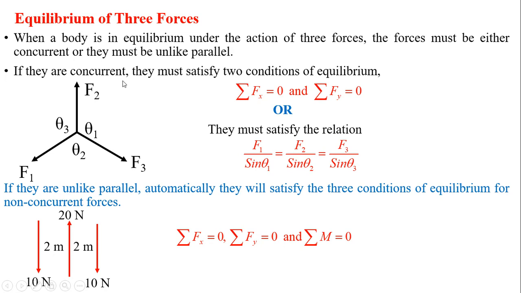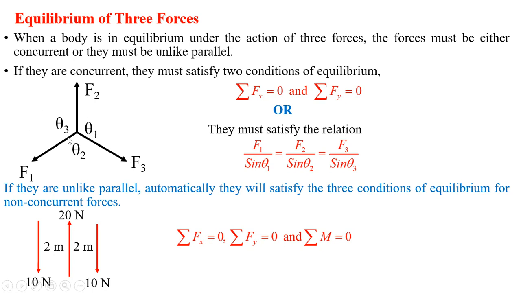If they are concurrent, they must satisfy the two conditions of equilibrium, that is, summation of Fx equals 0 and summation of Fy equals 0. Now considering this figure, there are three forces shown: F1, F2, F3.